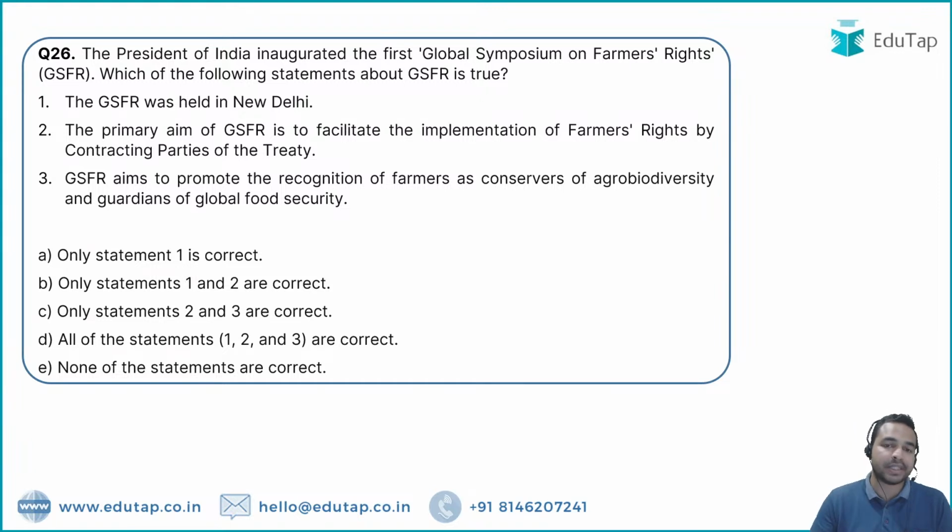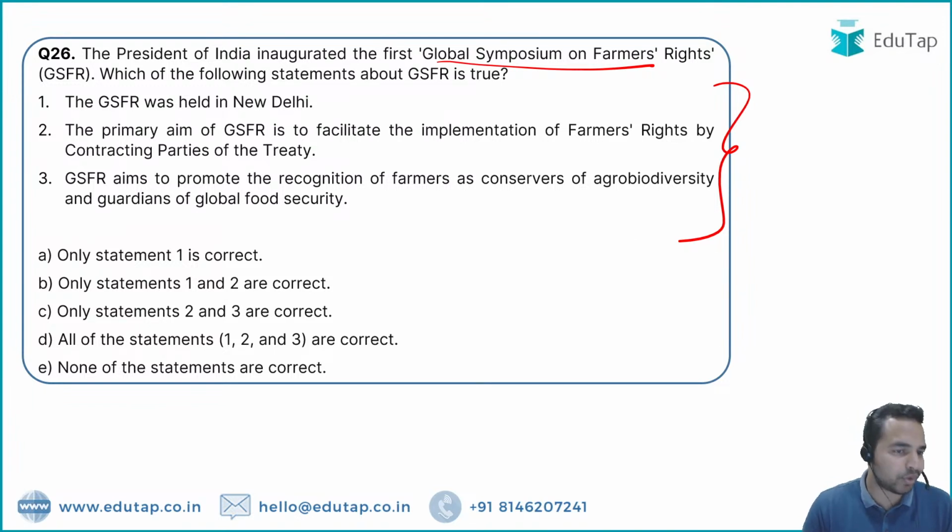The next question is on the Global Symposium on Farmers' Rights, and this is the very first such initiative which has been held. So यहाँ पर आपके सामने 3 statements हैं on the Global Symposium on Farmers' Rights, and you have to identify the correct statement regarding this particular part. So यहाँ पर जो पहली statement है, it is regarding the place where it was being held. So it was held in New Delhi.